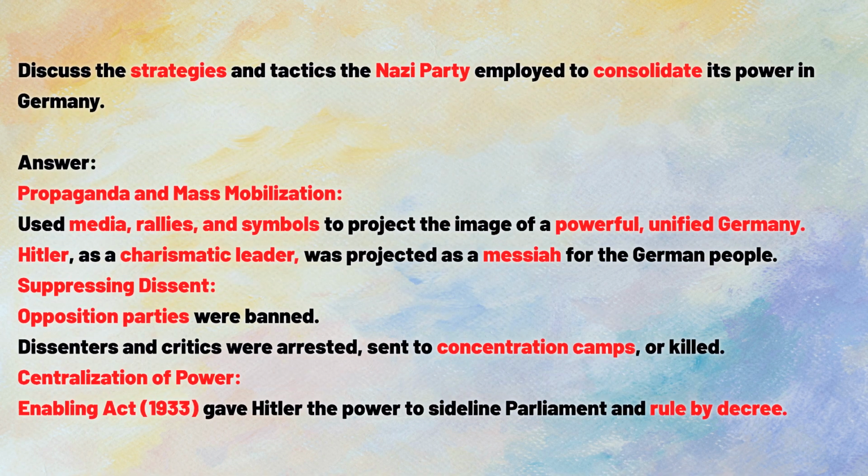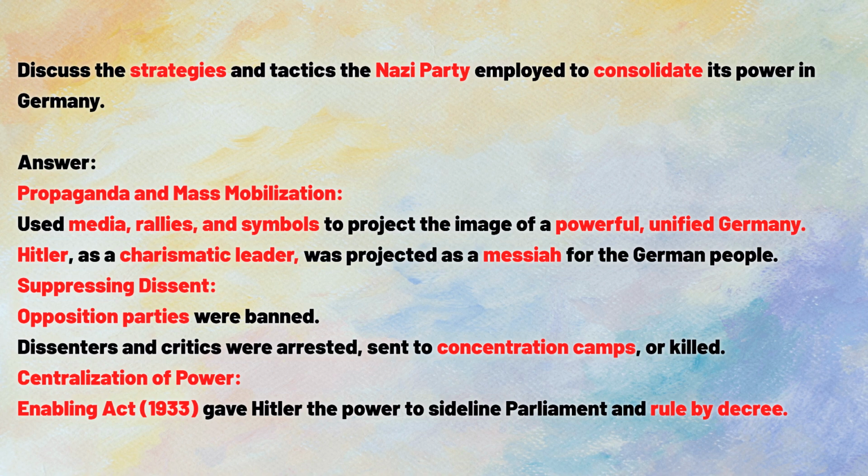Discuss the strategies and tactics the Nazi Party employed to consolidate its power in Germany. Answer: propaganda and mass mobilization. Used media, rallies, and symbols to project the image of a powerful, unified Germany. Hitler, as a charismatic leader, was projected as a messiah for the German people.